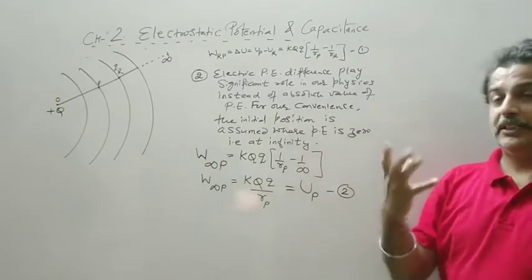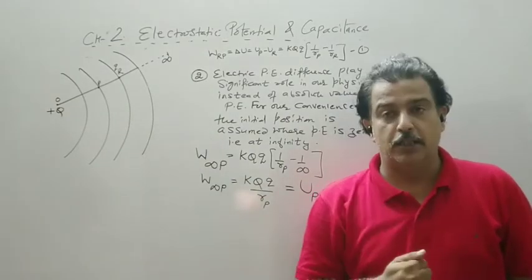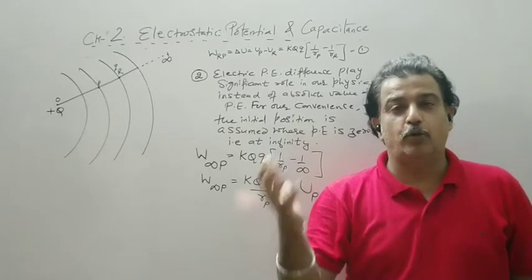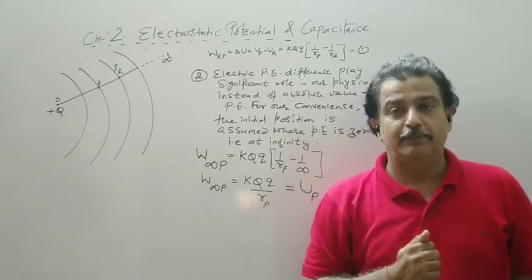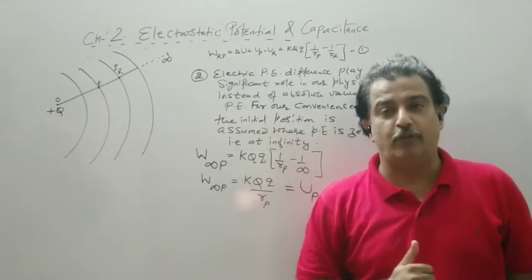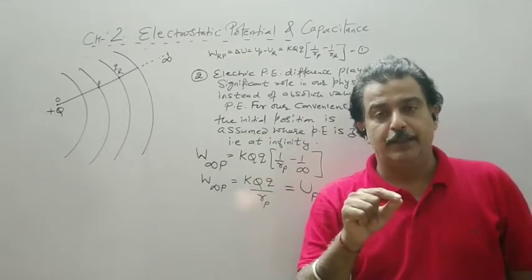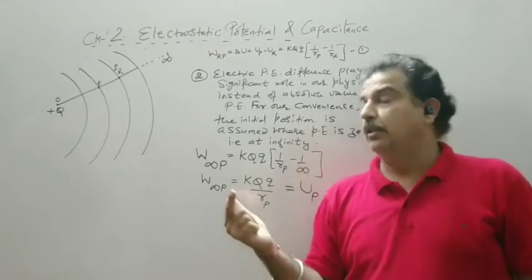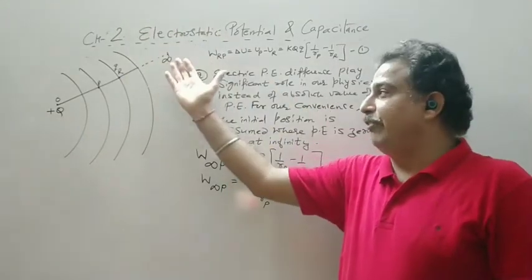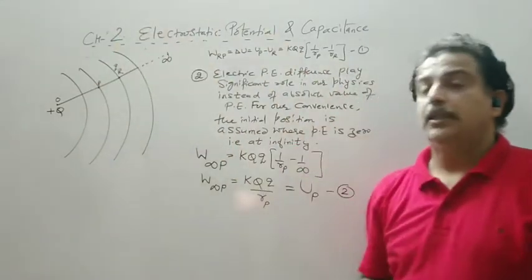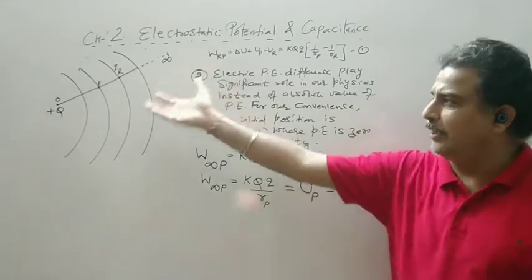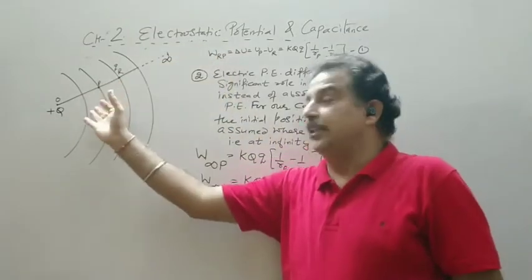So if I say what is the potential energy of a charge, the definition should be the work required to be done by an external force, equal and opposite to the electric force, in moving without accelerating a charge Q from outside, meaning from infinity, to a point inside the field. Now here the point P is arbitrary. You can come to any point inside the field.